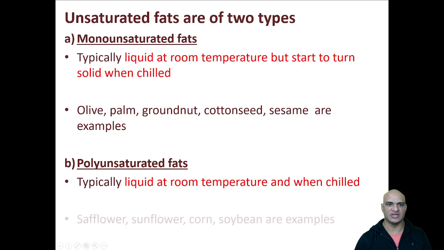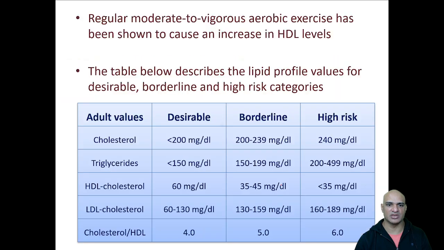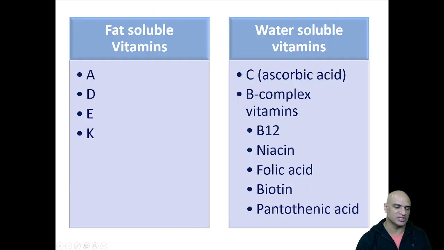Next, we have the vitamins and minerals. Let's talk about that. Vitamins are generally given these alphabets A, B, C, D, E, like that. Out of these, we classify the vitamins as fat soluble vitamins and water soluble vitamins. The fat soluble vitamins are vitamins A, D, E, and K, as you can see here. Whereas vitamin B and vitamin C are considered water soluble vitamins.